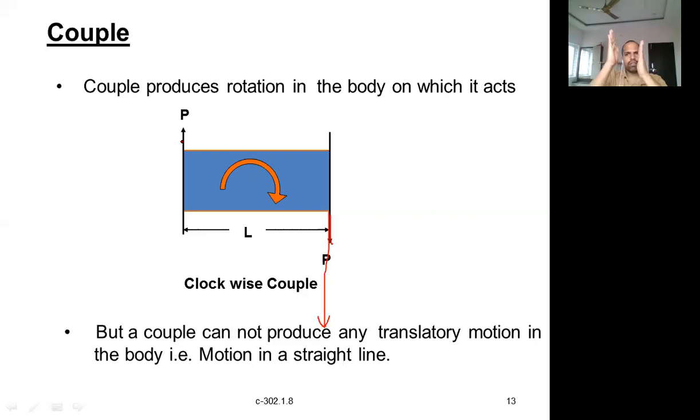So a couple means always one will be downward, and the other shall be moving upwards. Just like two attached forces in different directions. So if one is moving downward, the other shall move upwards. Obviously, because of this, there will always be rotation. There will not be any possibility of translatory motion. That's what is mentioned.